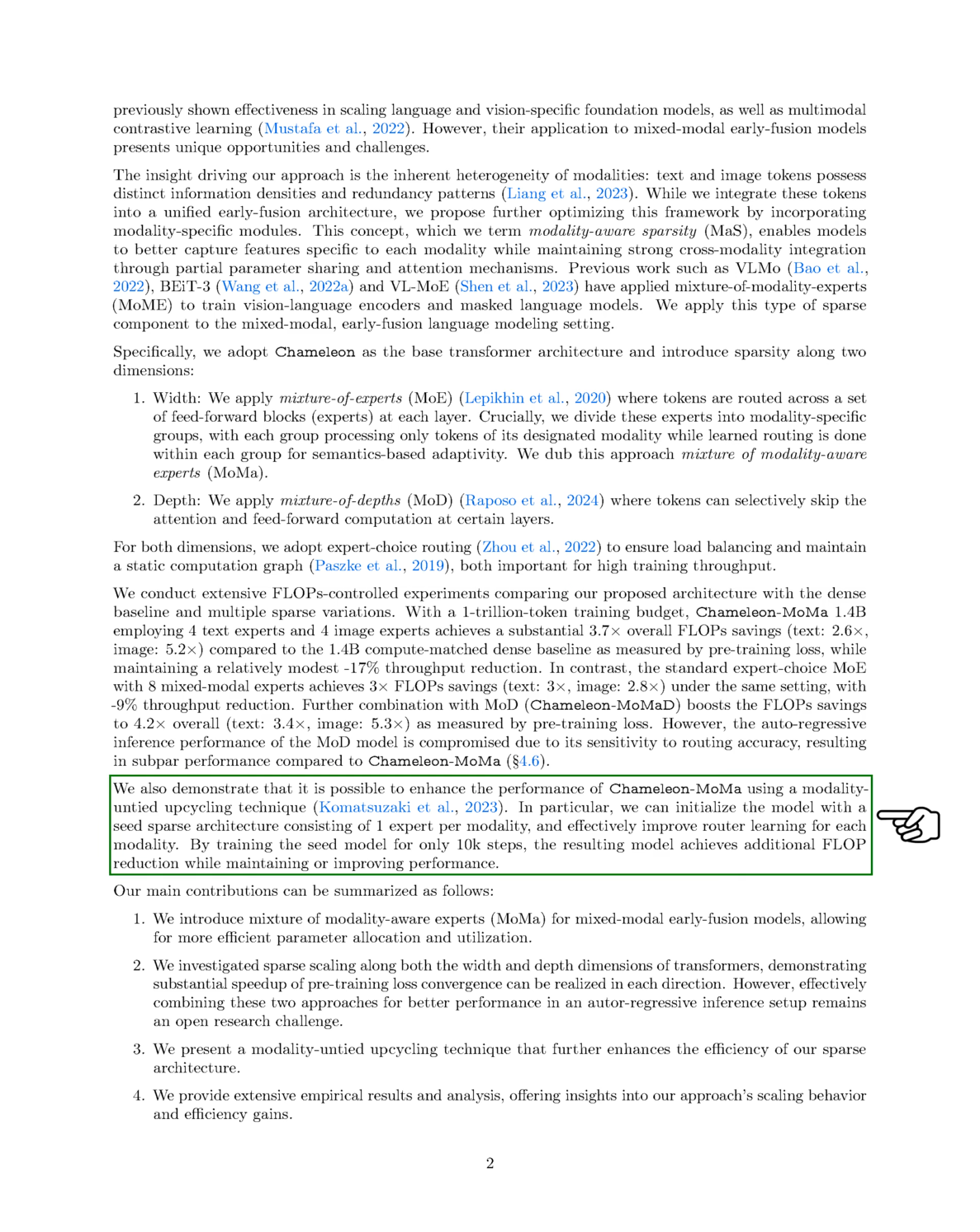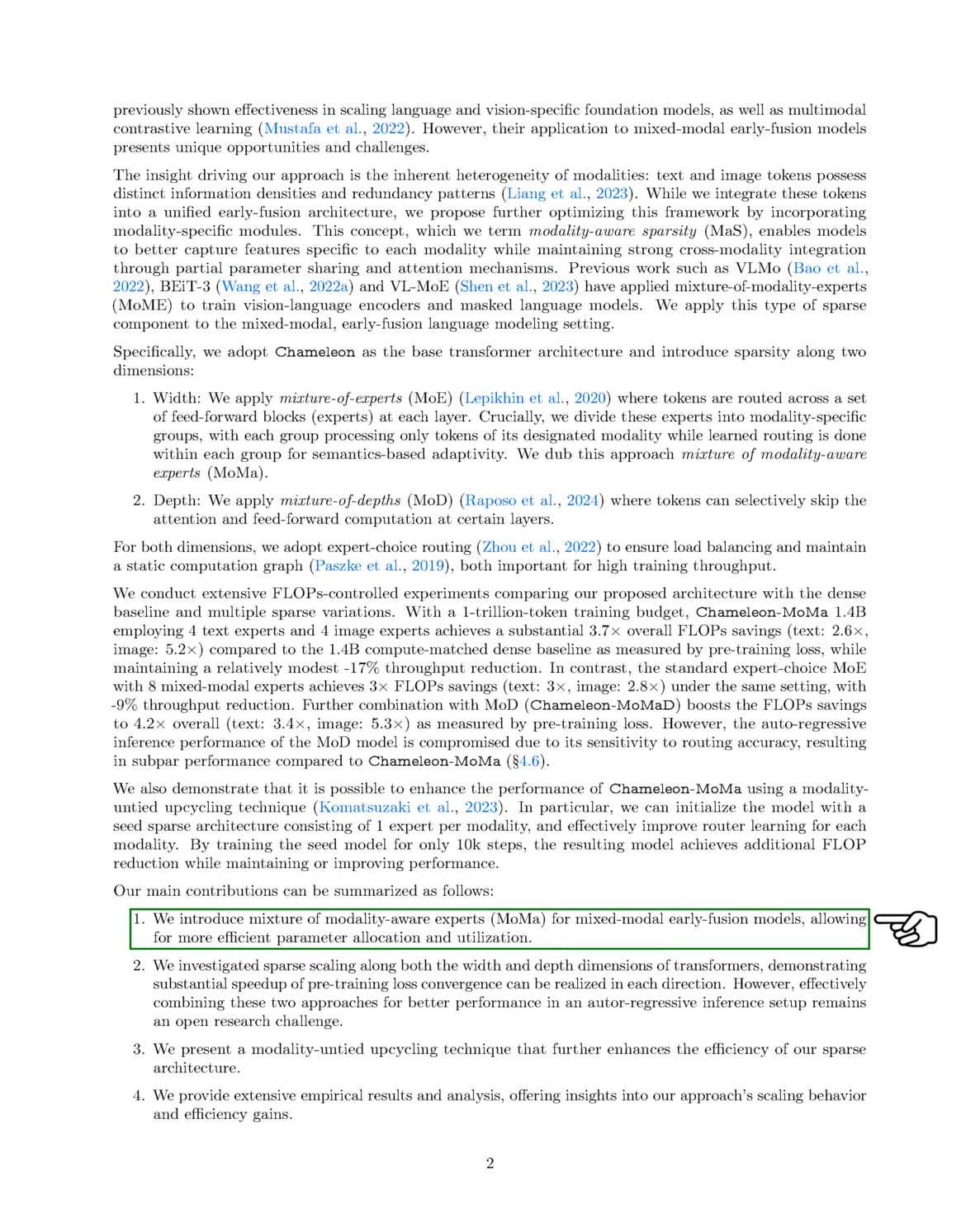We also show that we can improve the performance of Chameleon MoMa using a technique we call modality untied upcycling. This involves starting with a sparse architecture that has 1 expert for each modality and enhancing the learning of the routing for each type of data. By training this initial model for just 10,000 steps, we achieve further reductions in computational costs while maintaining or even improving performance. Our main contributions can be summarized as follows.